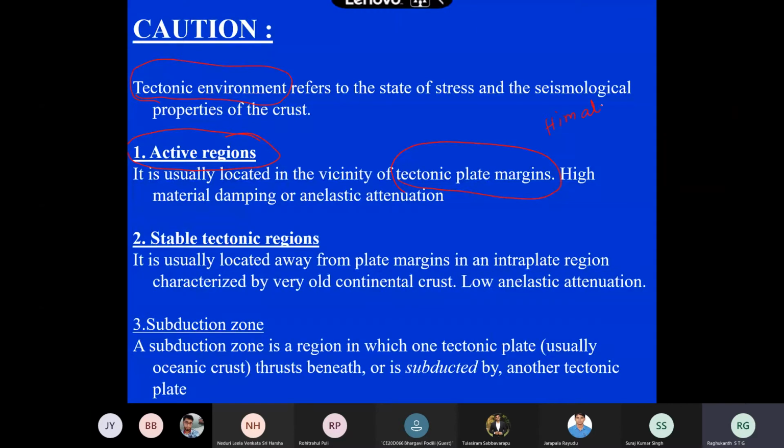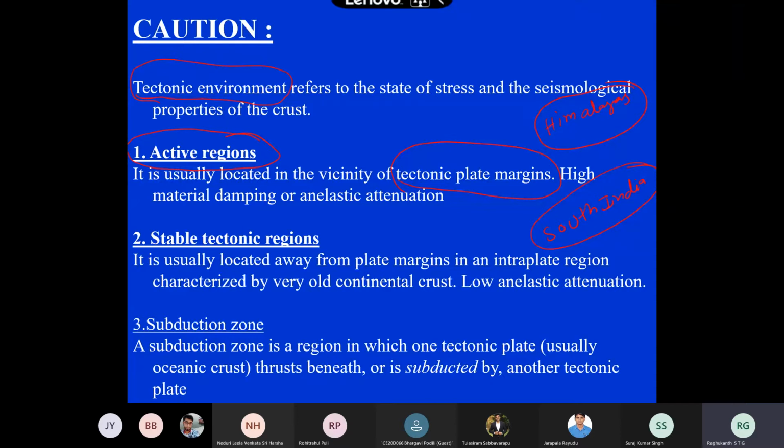The Himalayas is a plate boundary, so this is an active region. Then we have another thing which we call a stable tectonic region. The stable tectonic region is far away from the plate boundaries, like our South India essentially. So the ground motions in South India and the ground motions in Himalaya are entirely different.